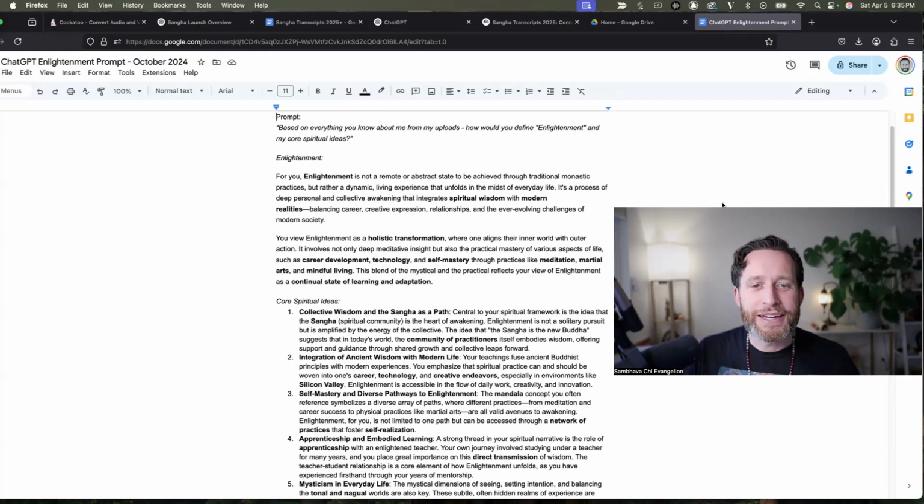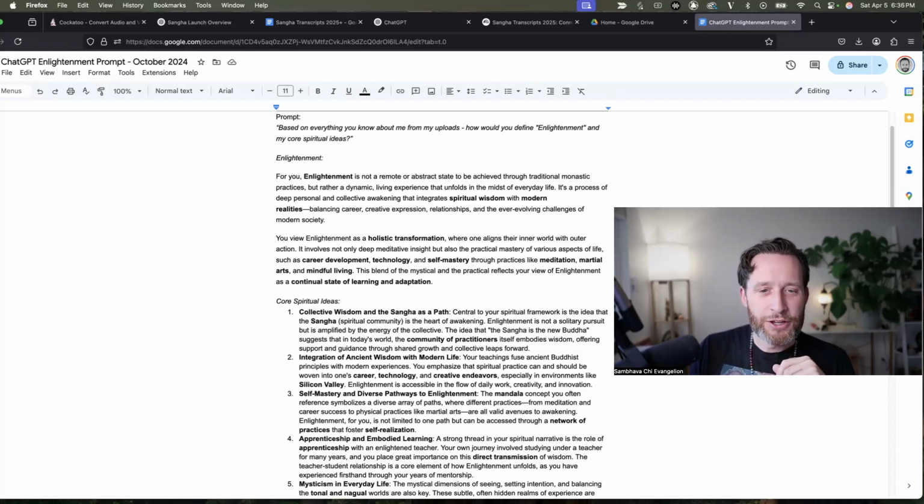You view enlightenment as a holistic transformation where one aligns the inner world with outer action. It involves not only deep meditative insight, but also the practical mastery of various aspects of life, such as career development, technology, and self-mastery through practices like meditation, martial arts, and mindful living. This blend of the mystical and the practical reflects your view of enlightenment as a continual state of learning and adaptation.